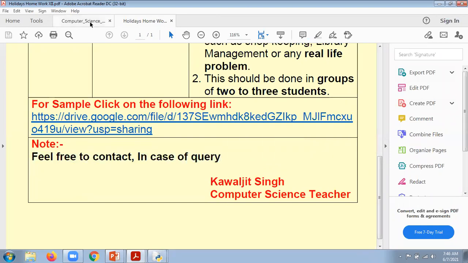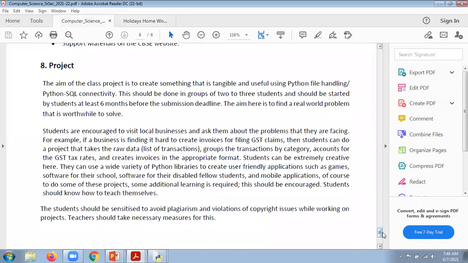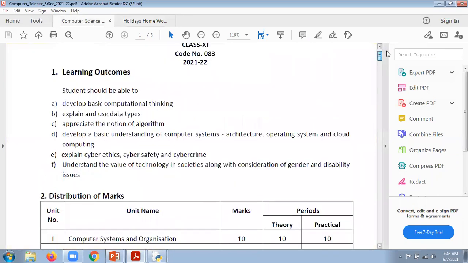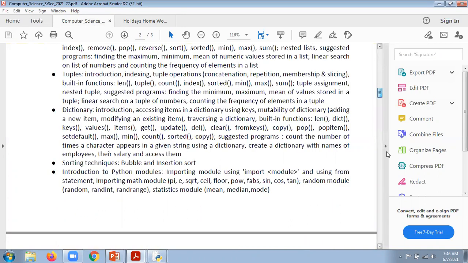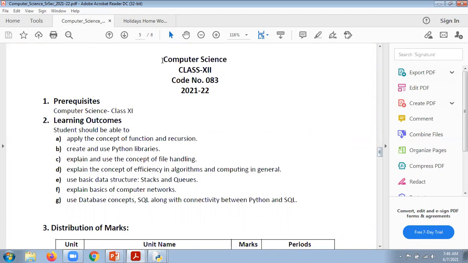And one more thing, I'm going to display a syllabus, because students don't have an idea about that. This is the syllabus of computer science, and the subject code is 03. Here the class is +1, but I'm going to scroll it down towards the bottom. Yes, this is the syllabus of computer science here.